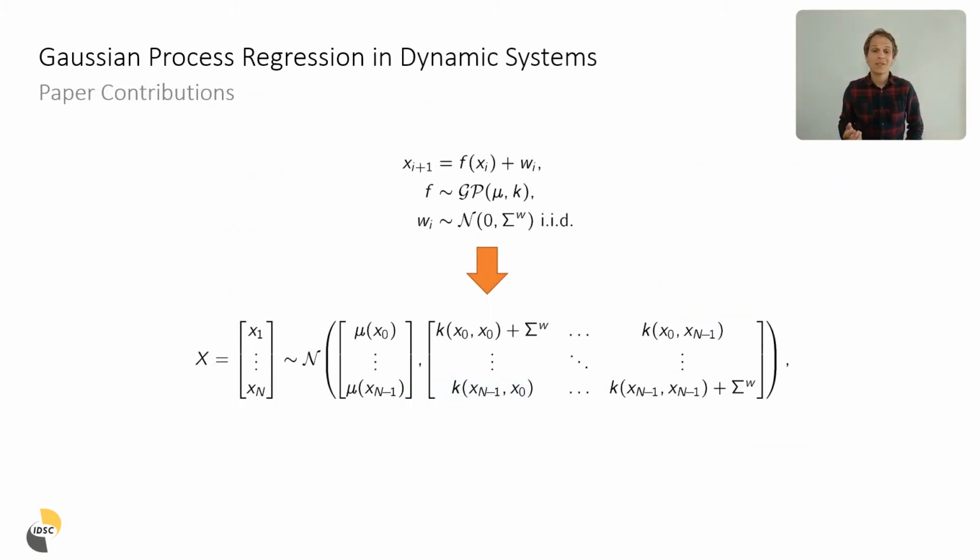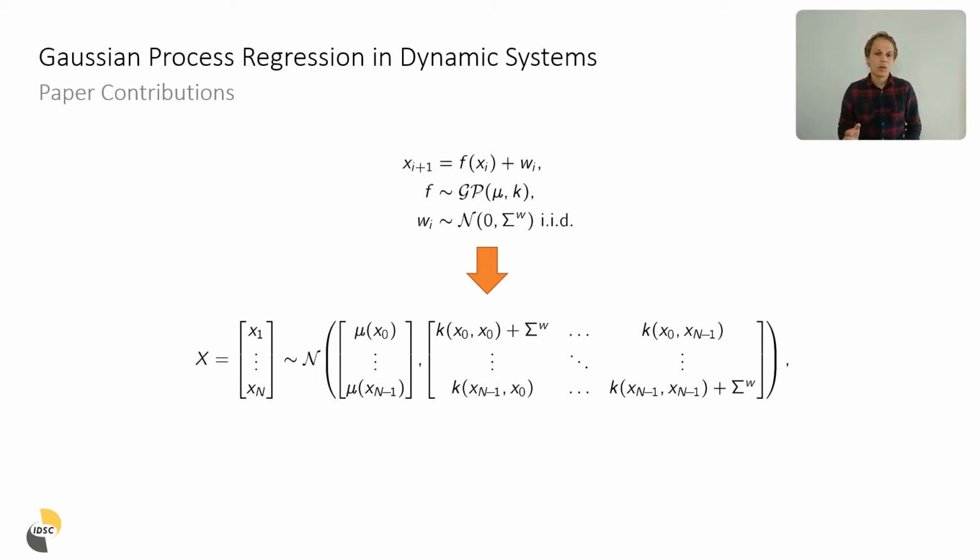The setup that we consider, therefore, consists of a dynamic system whose dynamics function f is drawn from such a Gaussian process, where we additionally assume that we have Gaussian IID disturbances acting on the system. Now we present the results for these autonomous systems, but they can be easily extended for the controlled case. We are interested in the distribution of a trajectory of such a system for n time steps ahead.